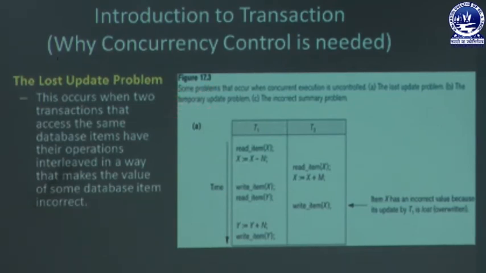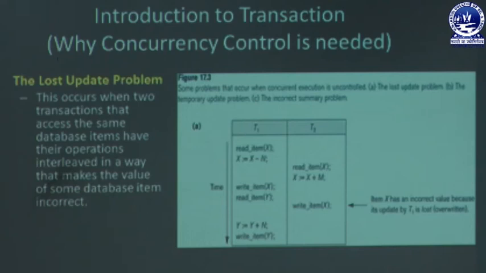These problems are the lost update problem, the temporary update problem, and the incorrect summary problem. The concurrent execution is uncontrolled, and that's why concurrency control is needed.